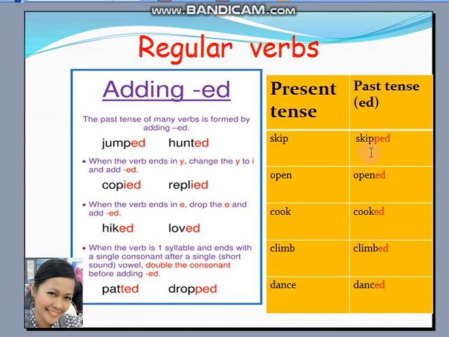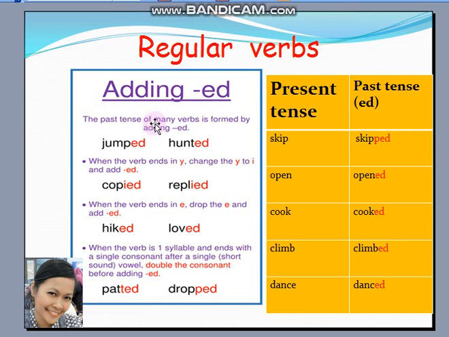Skip, skipped. Open, opened. Cook, cooked. Climb, climbed. Dance, danced. We have here the adding ed rule for our spelling.